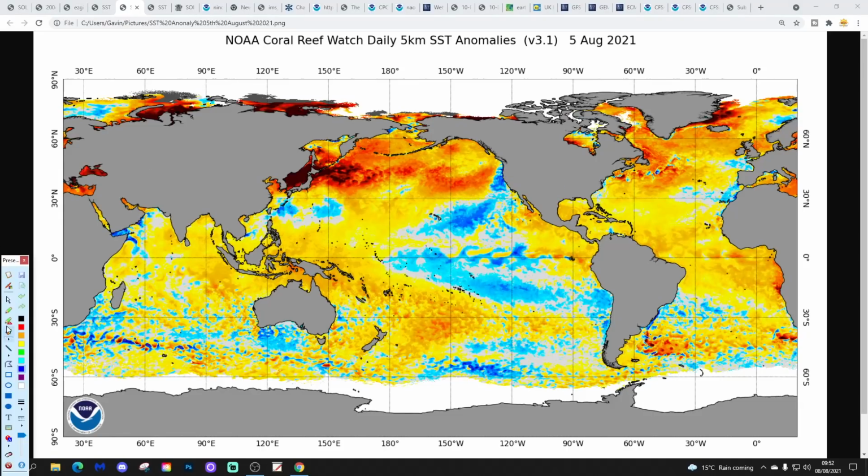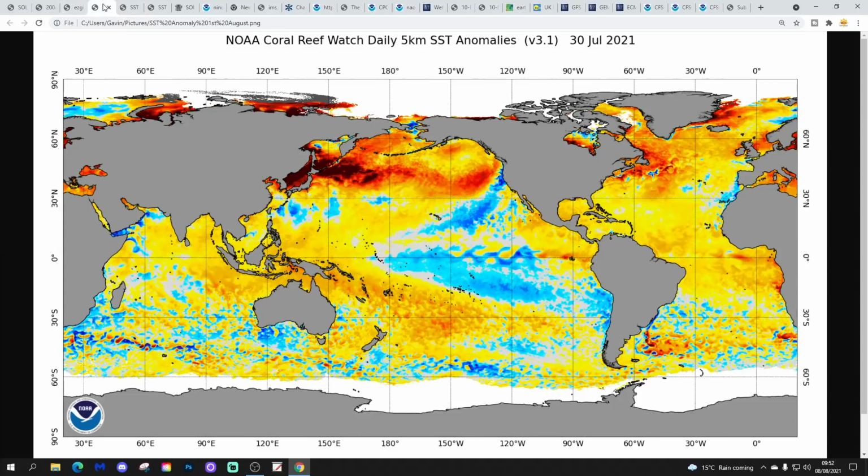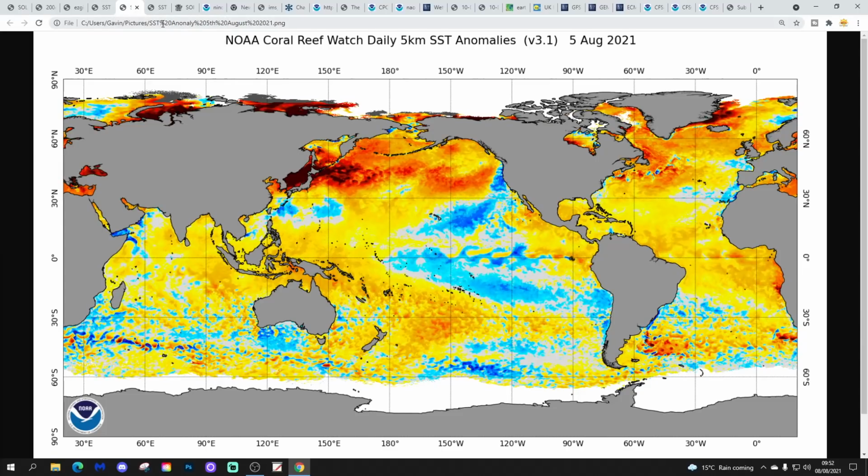And then in the North Atlantic, we have a very warm North Atlantic at the moment. So again, that's where we're focusing on right now. If we go back to last week, that's how things looked last week in the Atlantic. It's how things look this week. Very little change there. So it's significantly warmer than average from like Newfoundland and Greenland towards Iceland. It's a little bit cooler here around the southern coast of Spain and down towards the Canary Islands. And then it's quite warm through here in the tropical part of the Atlantic Ocean. The Gulf of Mexico and the Caribbean also looking pretty warm.